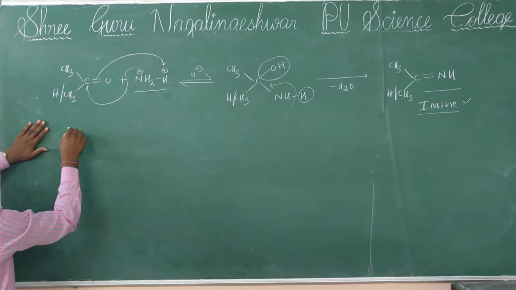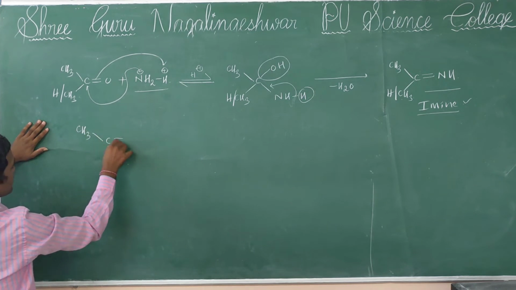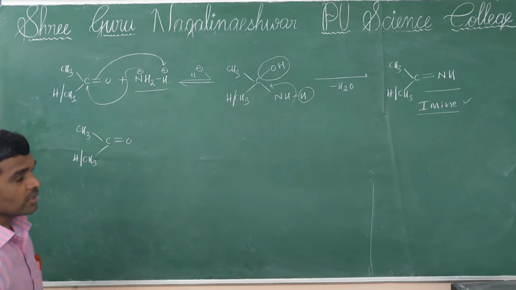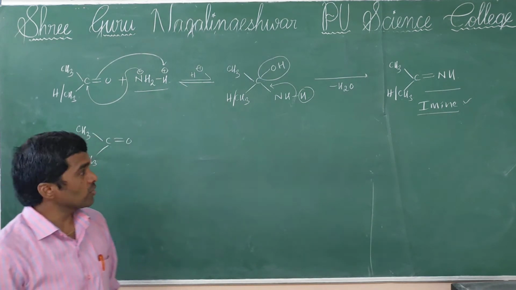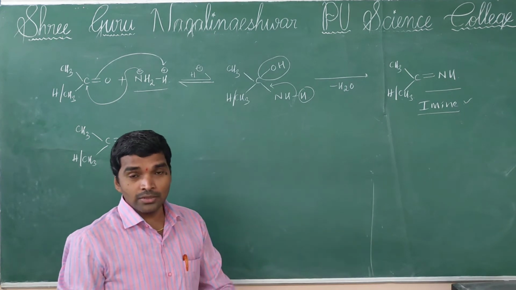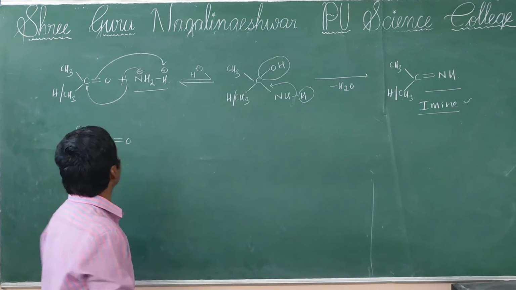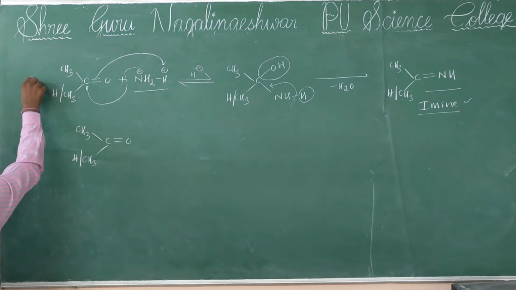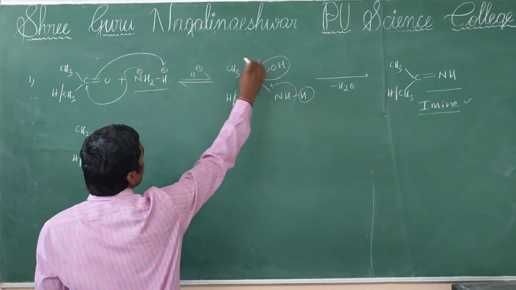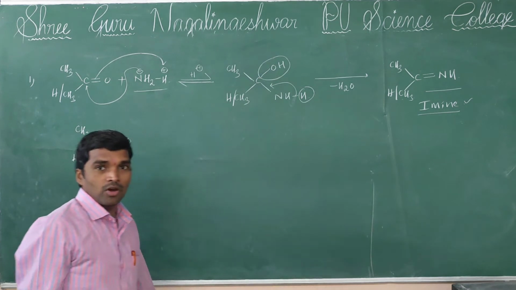Then aldehydes or ketones, CH3, C double bond O, HrCH3. Whatever reactions I am writing here, all these reactions first of all undergo nucleophilic addition, then after that elimination reaction. You remember. Here this is the first reaction with ammonia. In this reaction, remember that they will ask for competitive level.